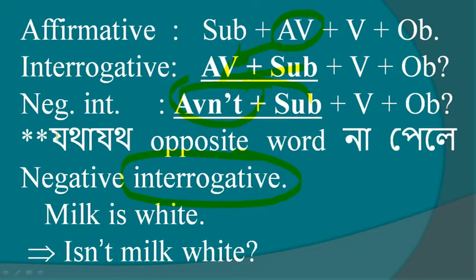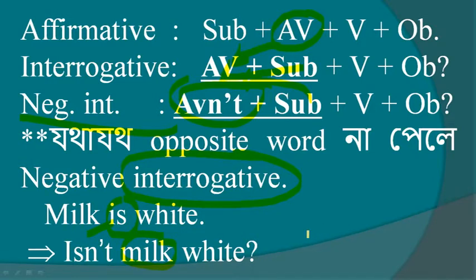In that case we have to do negative interrogative. So is comes before milk, as milk is the subject here. Okay, and we added an extra not here because we have no proper opposite word here. So the sentence will be: isn't milk white?